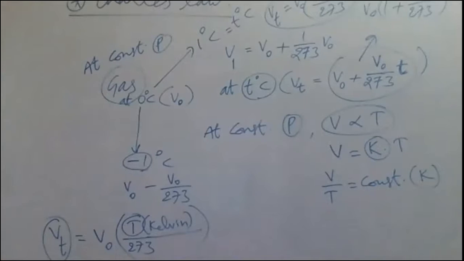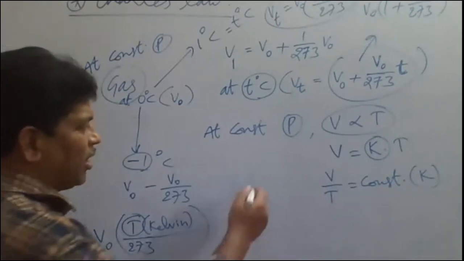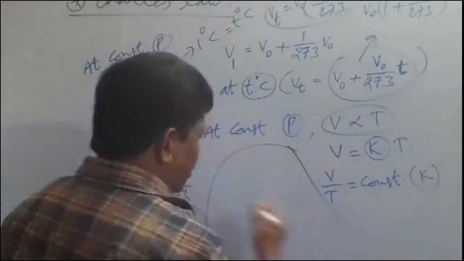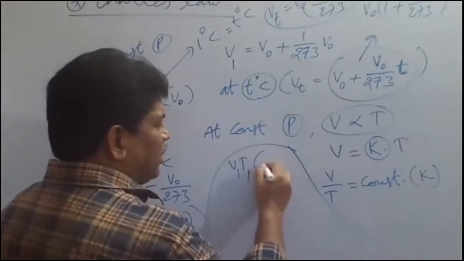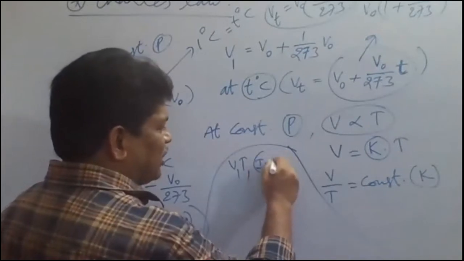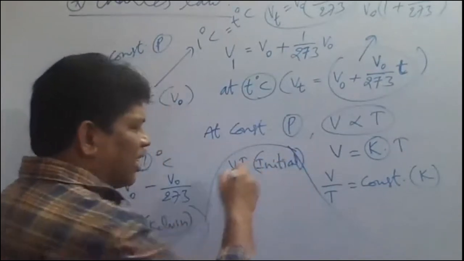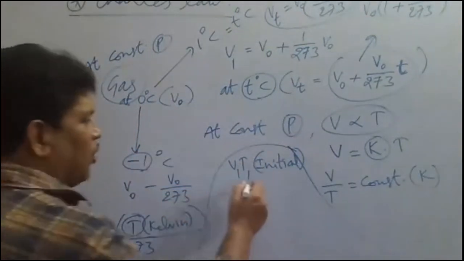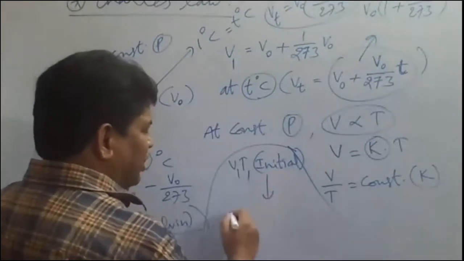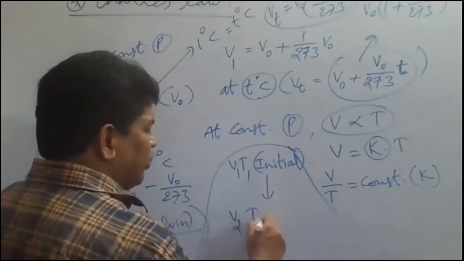Okay. Now if we take a gas at initial conditions and final conditions, initially the gas has V1 volume and T1 temperature, and finally V2 volume and T2 temperature. Here we are taking two conditions. At initial conditions, V1 is the volume of the gas and T1 is the temperature of the gas initially. Now we take these initial conditions to final conditions, at which we have V2 and T2.